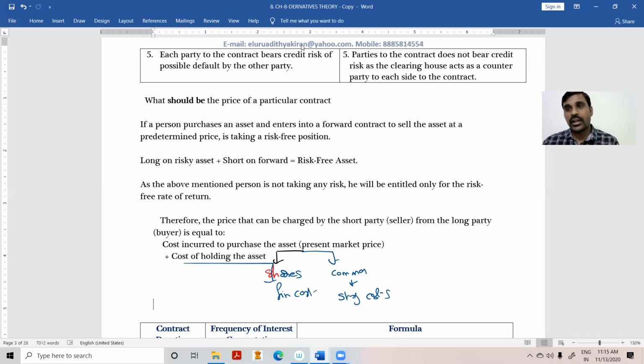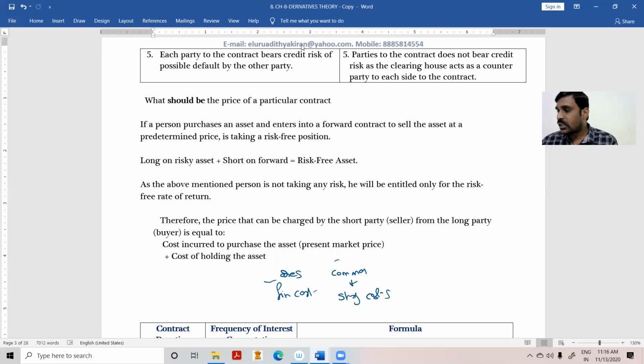To store a share certificate, I need not incur any cost. But to store potatoes, I need to take a warehouse on rental basis. To keep gold, I need to take a locker in the bank. That means to store commodities, I need to incur some storage cost, maybe warehouse rent, insurance, power bill, or bank locker rent. But that storage cost will not be there for shares. That is the point.